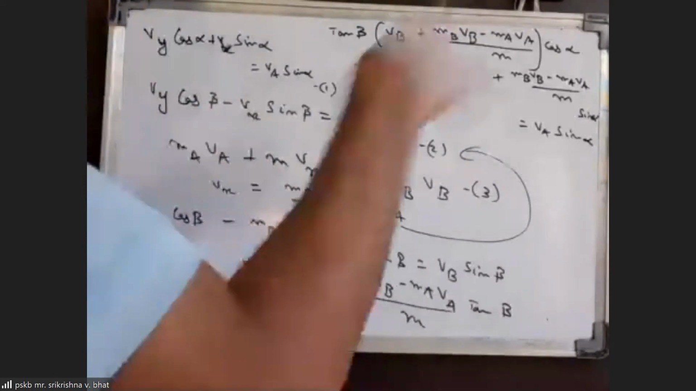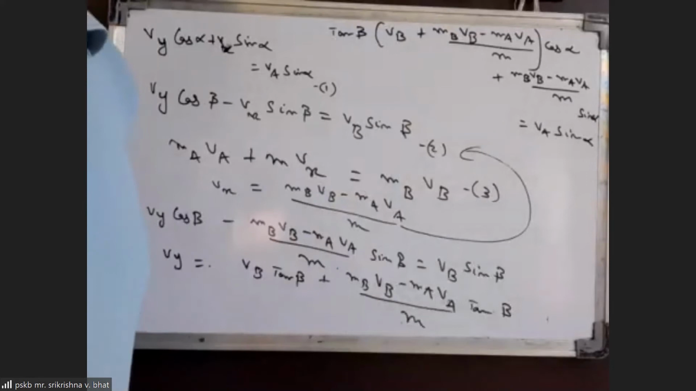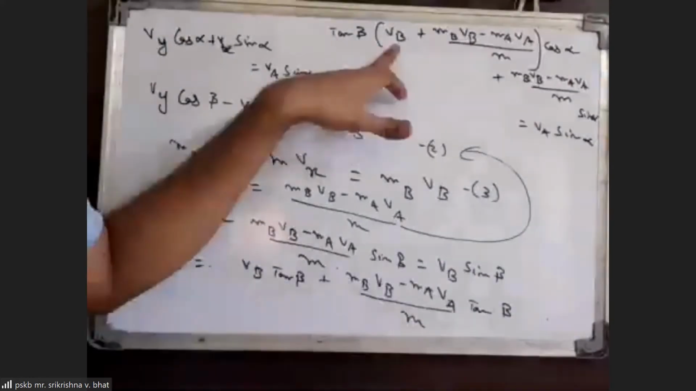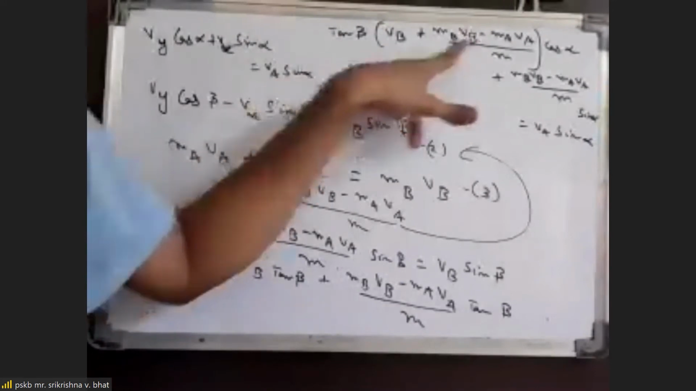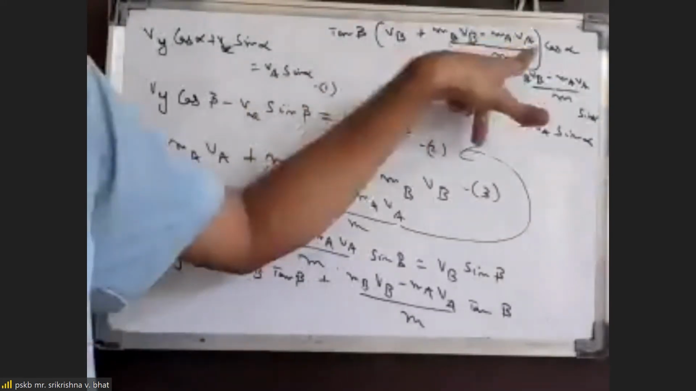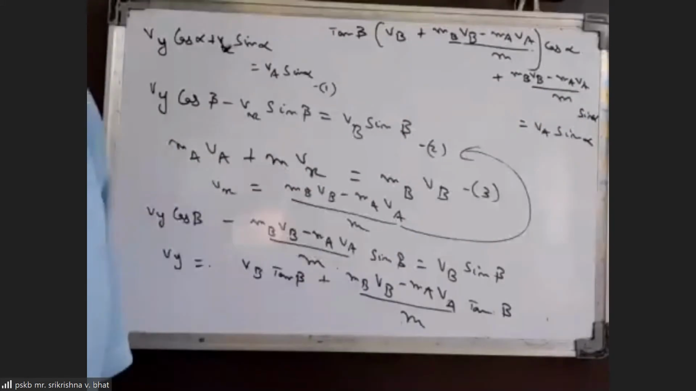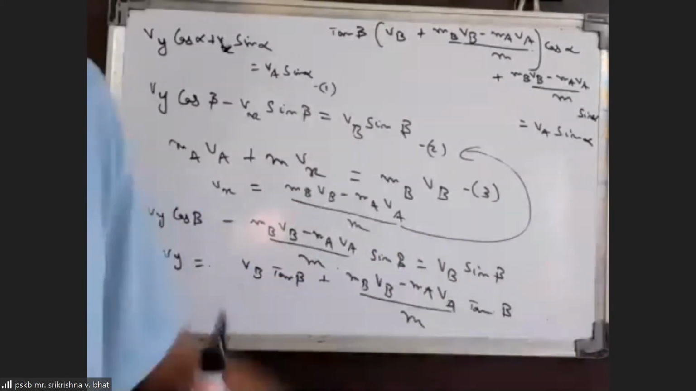We can divide this whole equation by Vb. If you divide this whole equation by Vb, you will get the Va by Vb ratio, because whenever you divide by Vb, this Vb by Vb will become 1. And here also we get Va by Vb. This is also Va by Vb. And here we get Va. So you will get Va by Vb in terms of alpha and beta.